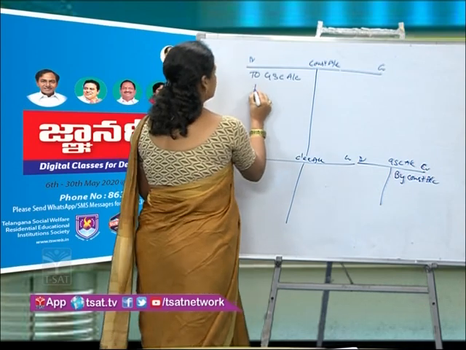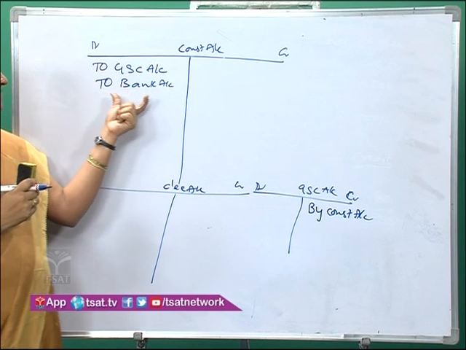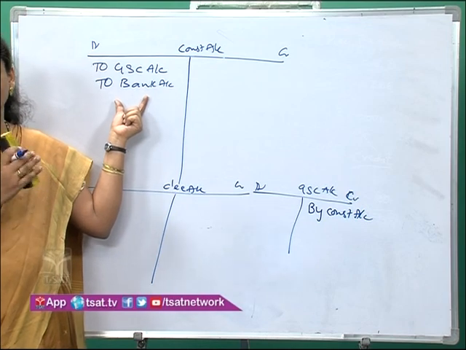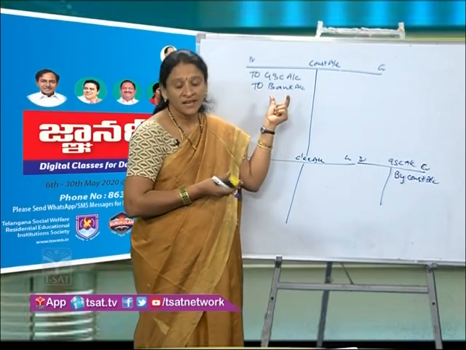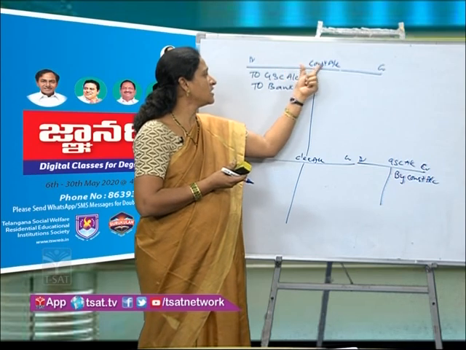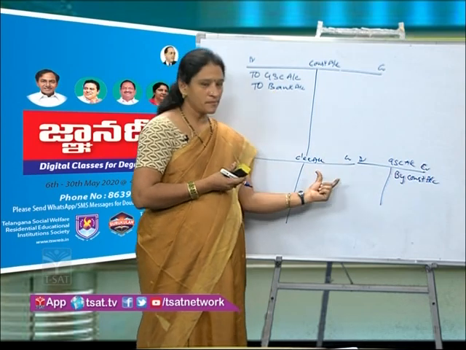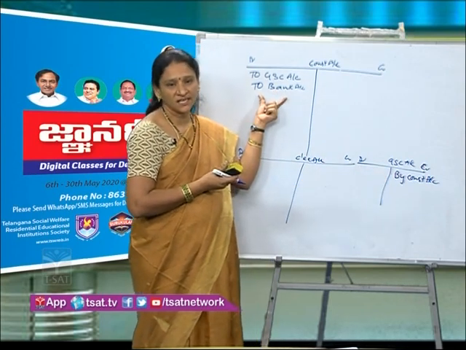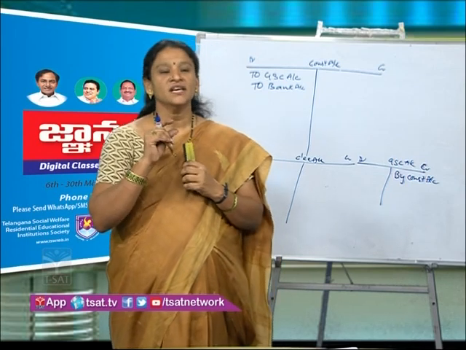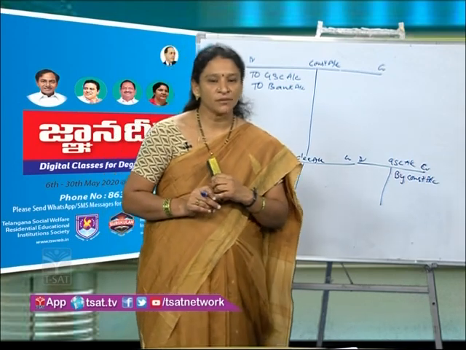Okay. So I will write here as to bank account. Why bank is written here? Bank is which type of account? It is a personal account. Debit the receiver, credit the giver. So the amount is going out from the bank. Bank is giving the amount. That's why we are showing bank on the credit side, consignment on the debit side. So entry will be consignment account debit, bank account. As we are not preparing bank account, I am only showing the account in consignment account. So we have understood how to post, how to write, what is the transaction for the goods sent on consignment, and what is the transaction for expenses met by the consignor.